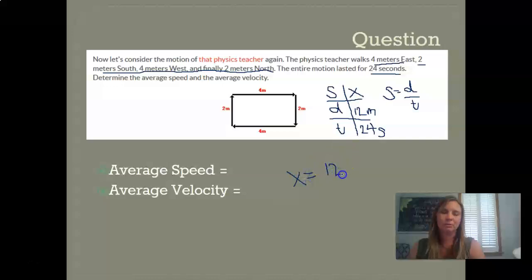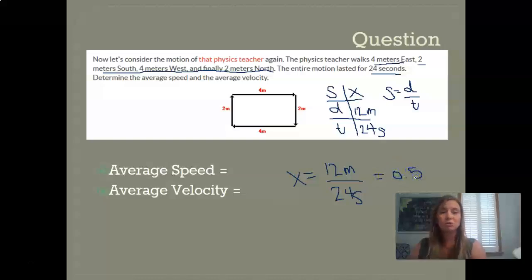And we always want to put our units of measure behind it, meters. And it took 24 seconds. So now all we have to do is divide 12 by 24, and that's a half, a 0.5. So our answer is 0.5.